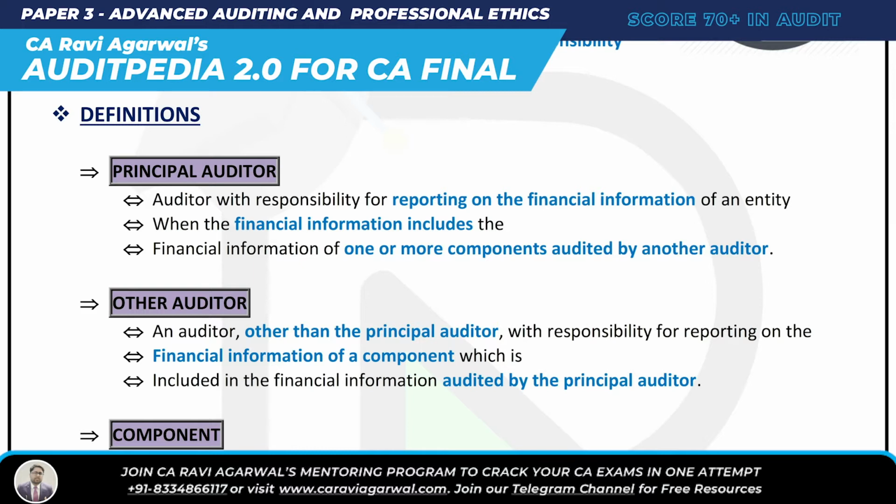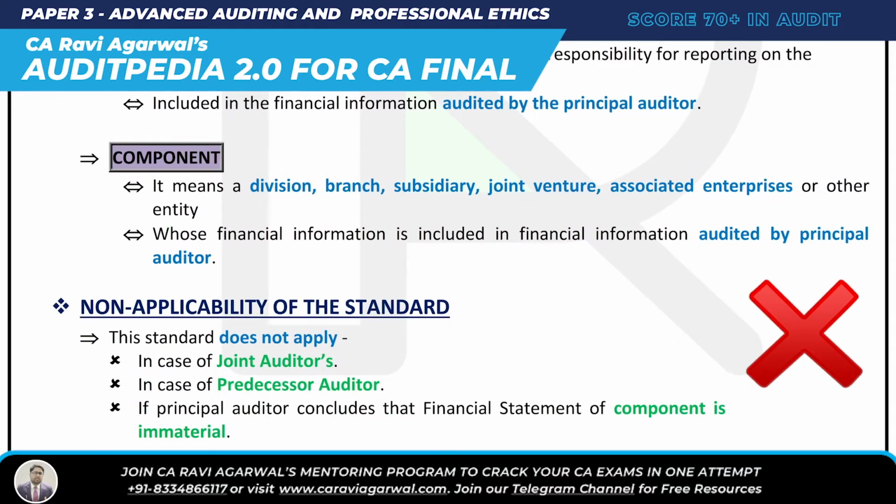The other auditor is an auditor other than the principal auditor, obviously, with responsibility for reporting on the financial information of a component. If you ask me what is a component, I'll explain. A component means a subsidiary. If I am the auditor of the holding company, I am the principal auditor. If there is an auditor of the subsidiary company, then he is the other auditor. Component includes branch, division, subsidiary, joint venture, associate enterprises.